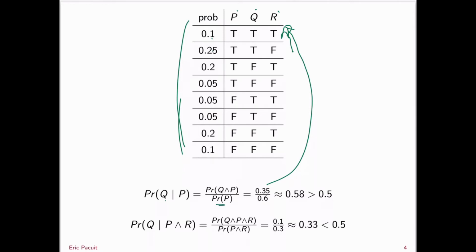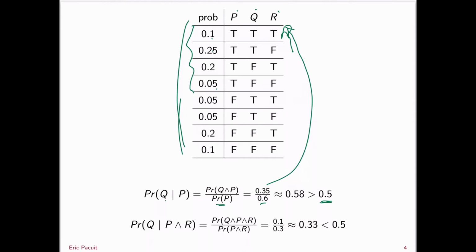The probability of P is the sum of the probabilities on the first 4 rows. So that's going to be 0.05 plus 0.2, which is 0.25, plus 0.25, which is 0.5, plus 0.1, which is 0.6. Now, 0.35 divided by 0.6 is approximately 0.58, which is greater than 0.5.